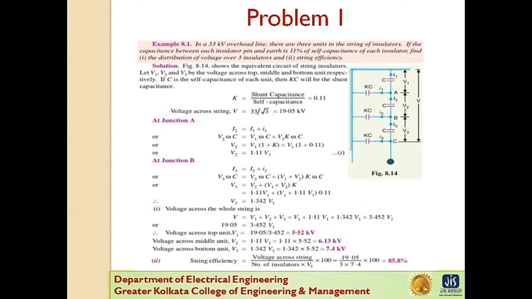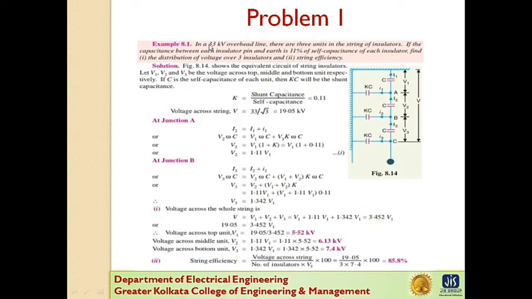So let's start. The first problem is: in a 33 kV overhead line, there are 3 units in the string of insulators, so N is equal to 3. If the capacitance between each insulator pin and earth is 11% of the self capacitance of each insulator, so the ratio of shunt capacitance to self capacitance is 11%, that means K is 0.11. Find the distribution of voltage over the 3 insulators and the string efficiency.